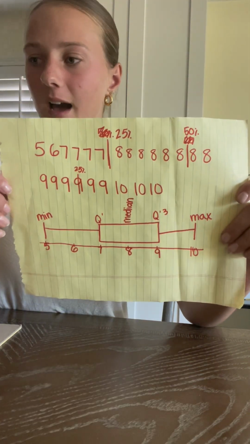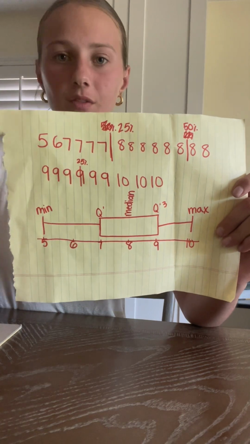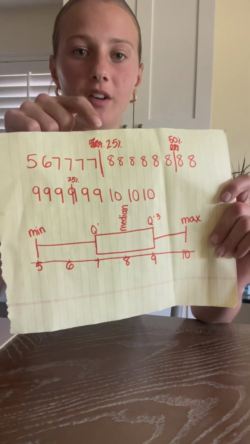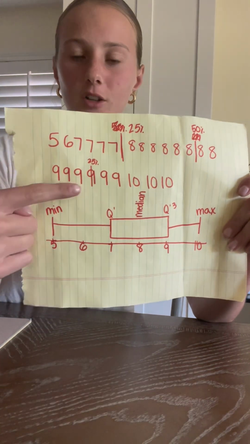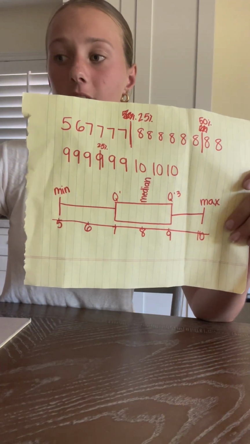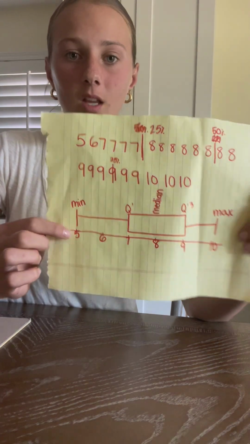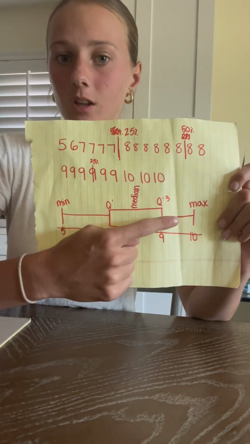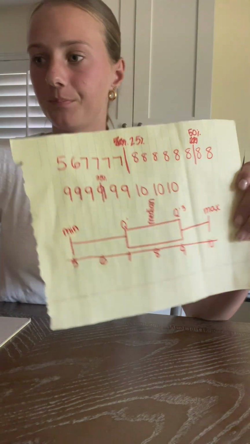so I split it in half, which is 50%. Then I split the 50% up into 25%, and then I did it to the other side. From there, I got to find out the minimum, Q1, also known as quartile 1, median, Q3, and maximum.